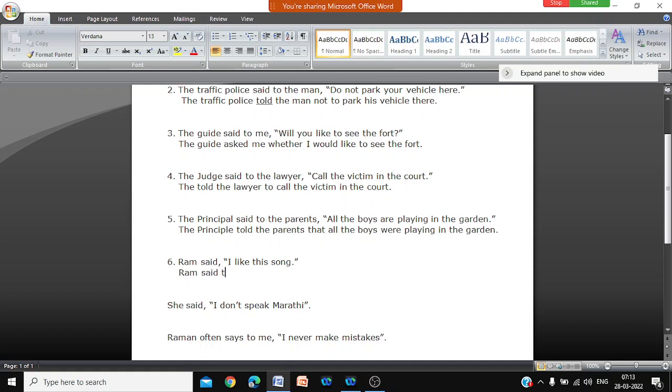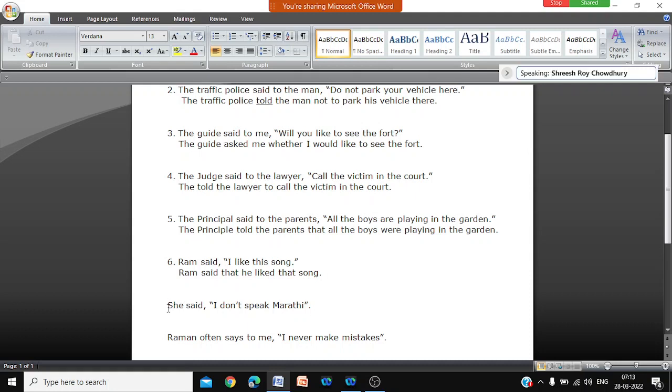Ram said that. I cannot write told here. If I write told, I have to write told me, told his friend, told his brother, something. So Ram said that, that way you can keep it. Ram said that he likes this song. Liked, past tense. This will become that. He liked that song.